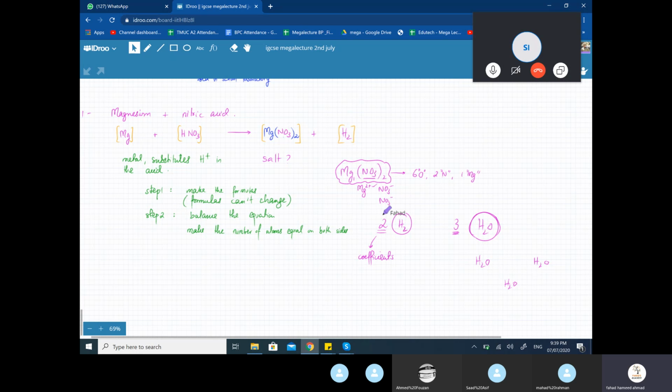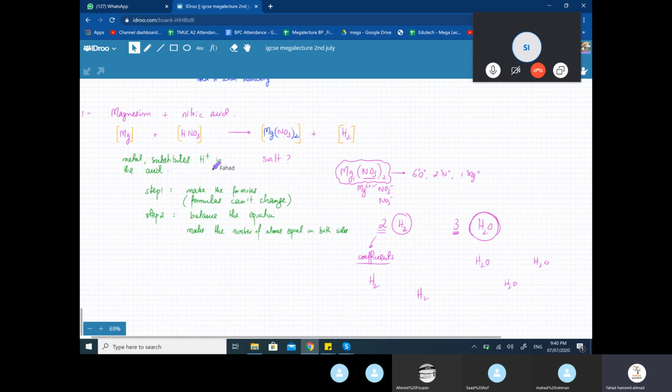Similarly, if you have 2 H2 molecules, that is what is meant by coefficient. It tells you the quantity of the molecules that you have. 2H2 means that there's 1 H2 molecule and there's another H2 molecule somewhere else, but in total, you have 2 H2 molecules. So when you're balancing, you're dealing with coefficients.